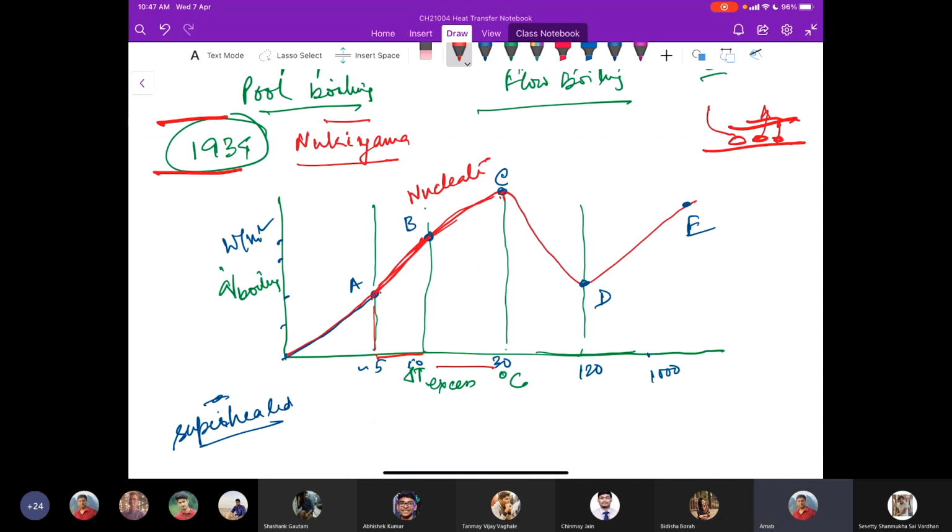And there would be a kind of continuous column of bubbles. You see this kind of thing when water boils in a kettle or a pan while making your tea. You see that there is now a column of bubbles rising. That still comes under the boiling regime called nucleate boiling.